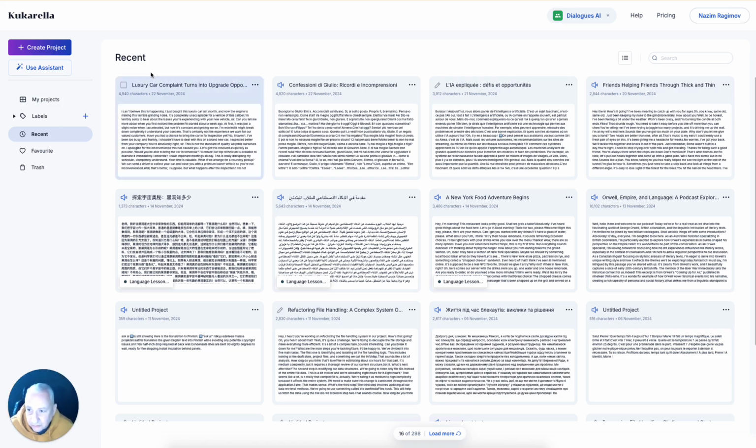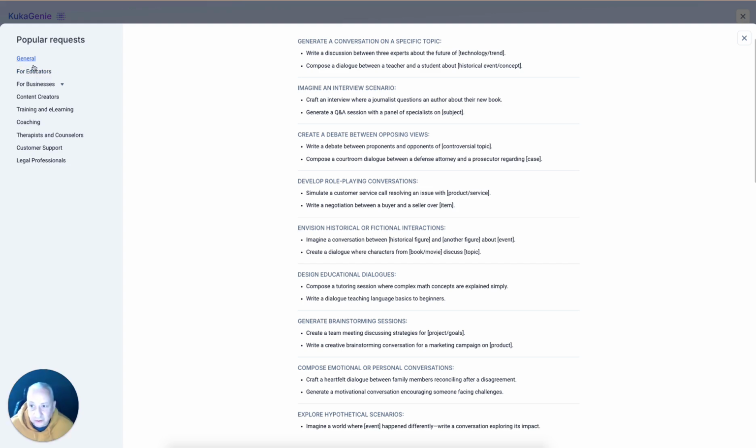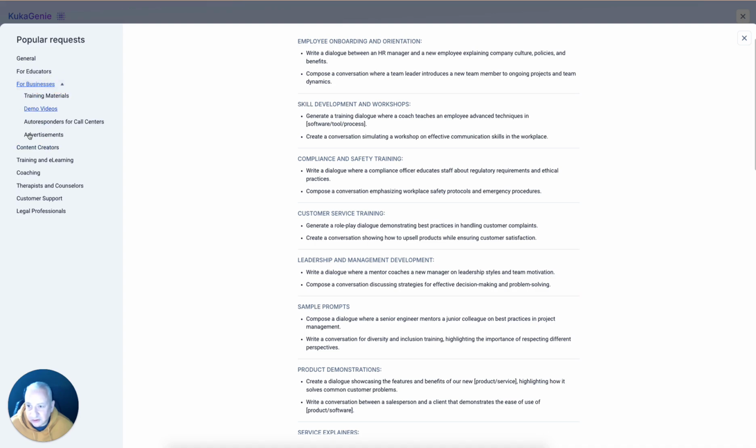All you need to do is open Dialogues.ai, go to Assistant. Instead of creating an empty project, click on Use Assistant. Here you can enter your request. What type of dialogue do you want to create? It could be conversation for education, for business. You can see we organized prompts by categories.